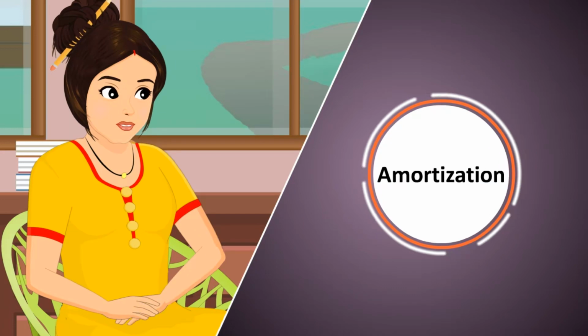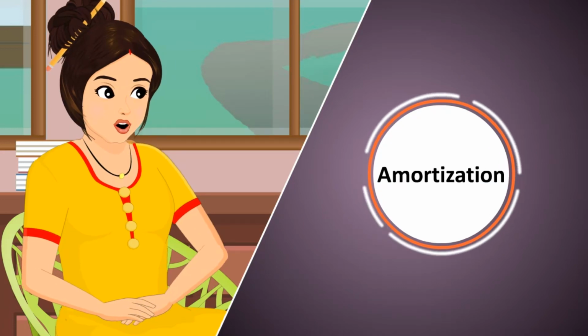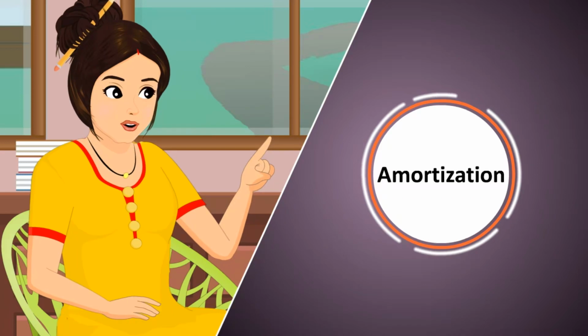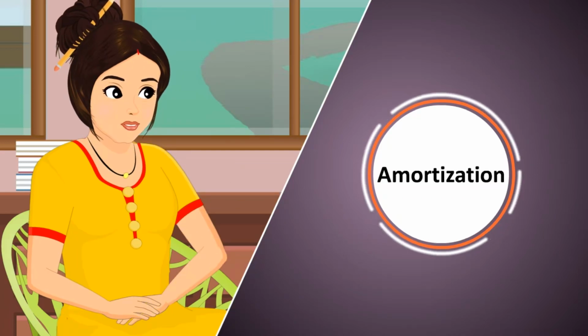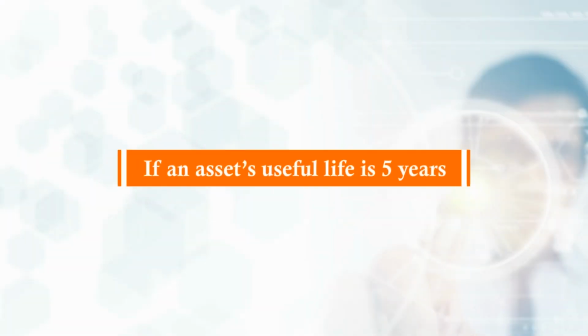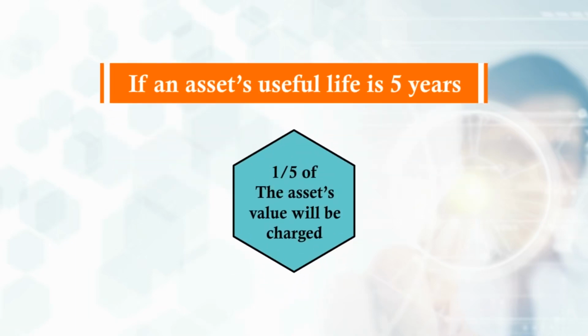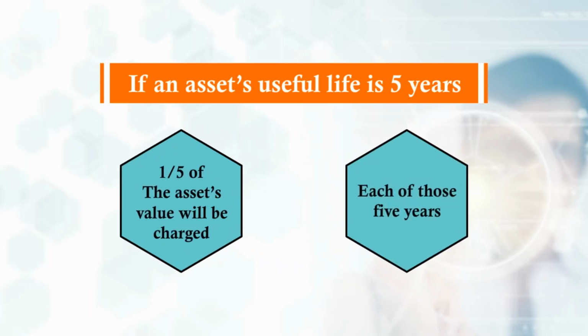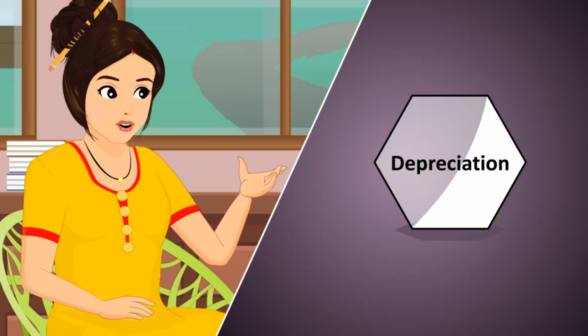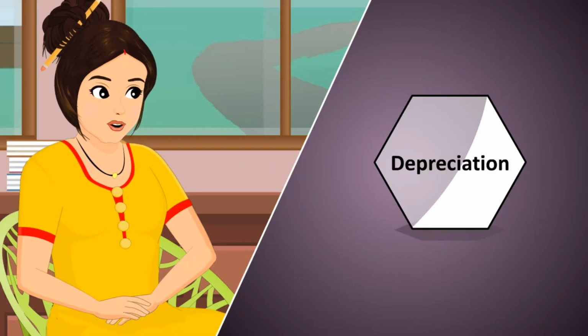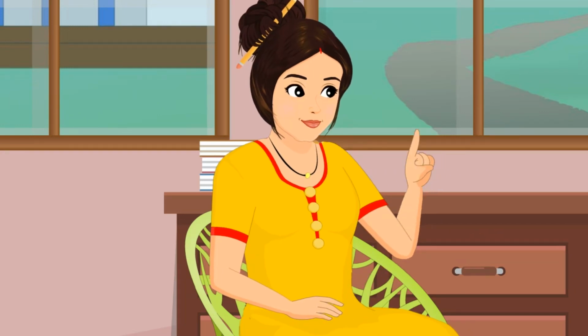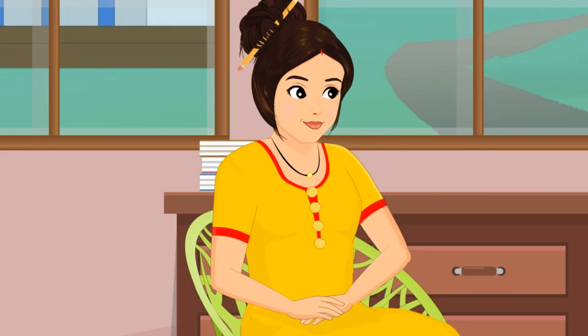Amortization is the process of allocating an asset's value to those future periods when its benefits are expected to be earned, typically over the asset's useful life. For example, if an asset's useful life is 5 years, then 1/5 of the asset's value will be charged as an expense during each of those 5 years in the P&L statement. Most common example of amortization is depreciation, which is the terminology used for amortizing PP&E.